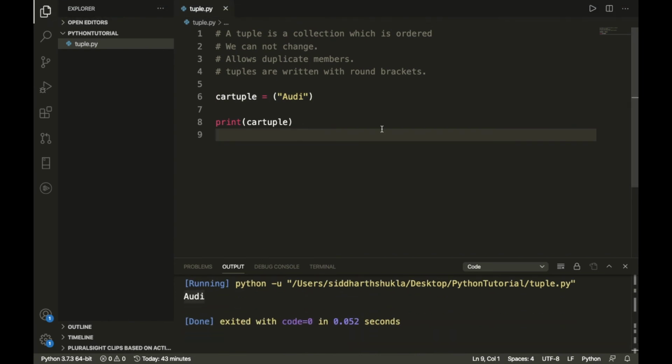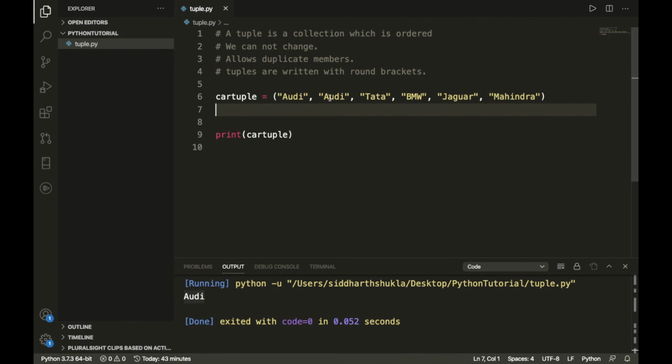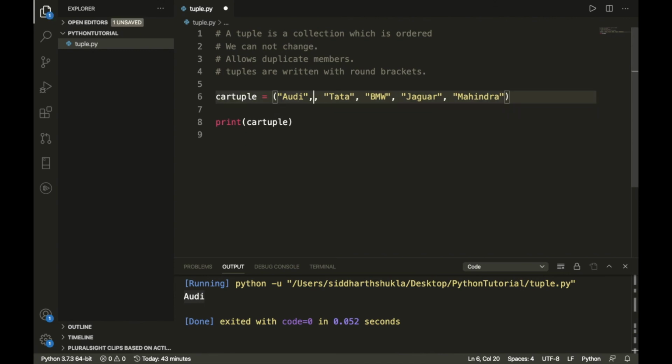And if you want to change something, if you want to remove a particular value, you cannot remove it from the tuple. You cannot do any kind of operation like removing something. I'm going to remove this one.